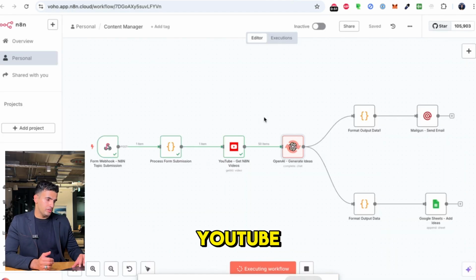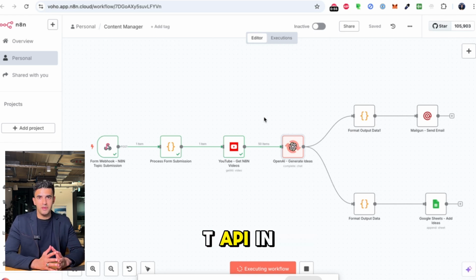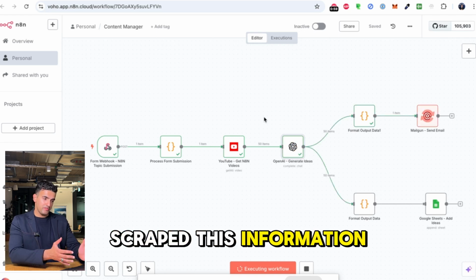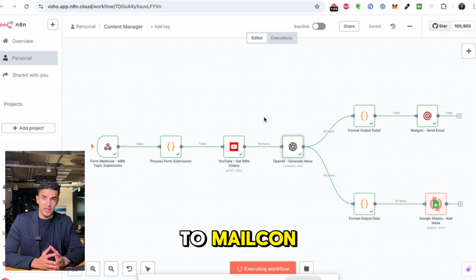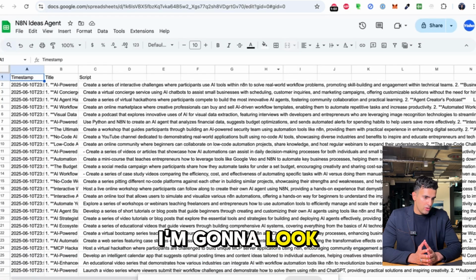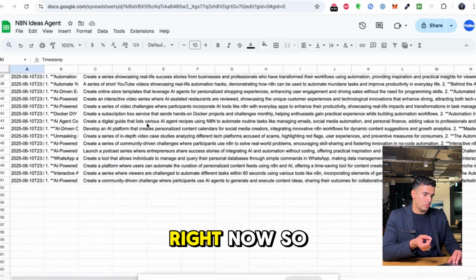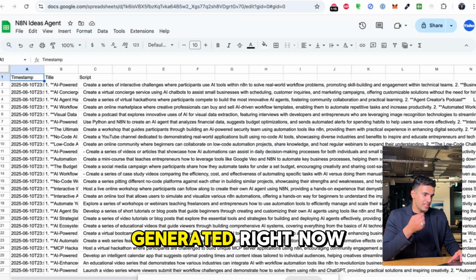And we've got YouTube, OpenAI, we're using the ChatGPT API in order to generate all of these ideas after we have scraped this information from YouTube, as you can see. And then we are sending it as an email to Mailgun and we are sending it to a Google Sheet. So right now I'm going to look at this Google Sheet and I see that all of these ideas were generated right now. So it was 50 different ideas and these are generated right now.